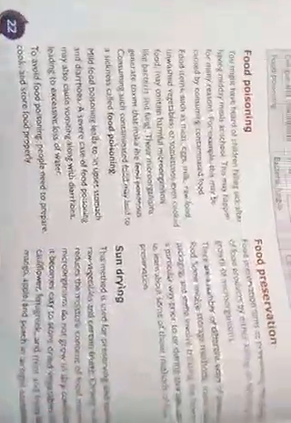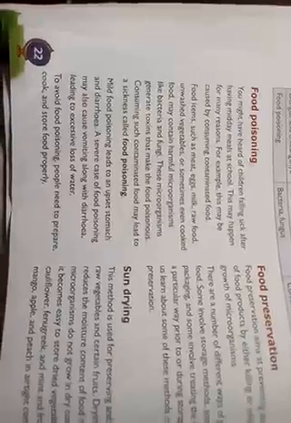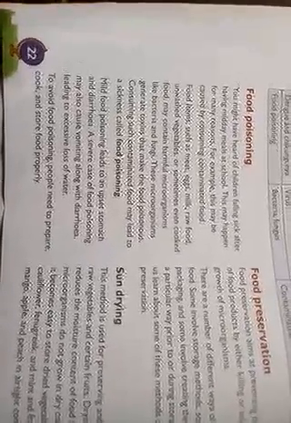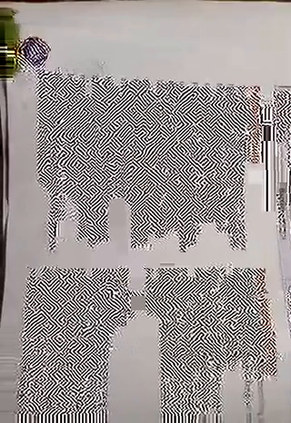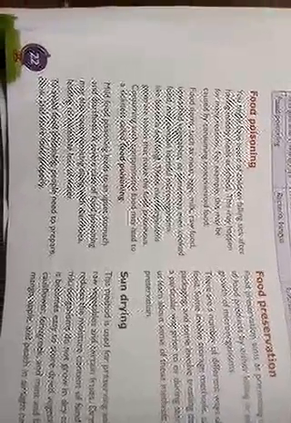Then food poisoning. The cause of food poisoning is also microorganisms. Microorganisms are present everywhere in the air. Whenever we are cooking food, that food is also at some point affected by these microorganisms, and because of that the food will get spoiled. And not only that, if we eat that food, we ourselves are also affected. This is known as food poisoning.